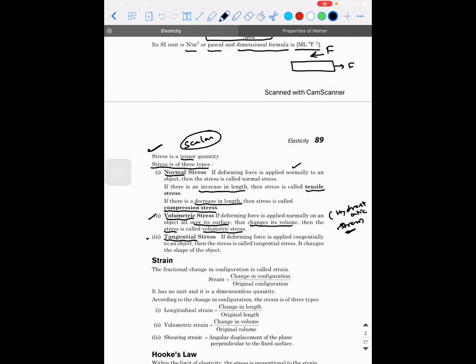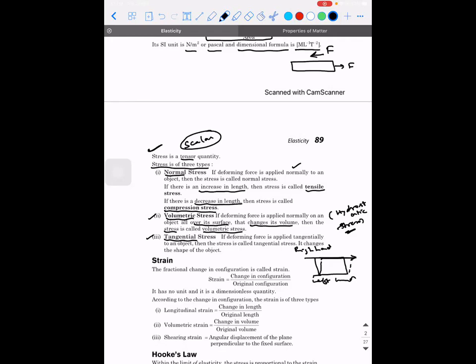Next is tangential stress. So what do we mean by tangential stress? Suppose you have a book in your hand. You're holding the book. Let's say this is your left hand and this is your right hand. When you apply a force tangential to the surface using the right hand, keeping the left hand fixed, then what will happen? Then there is going to be a change in shape of this object.